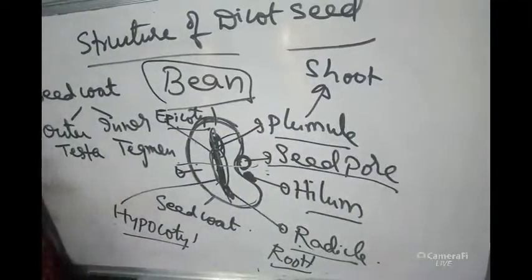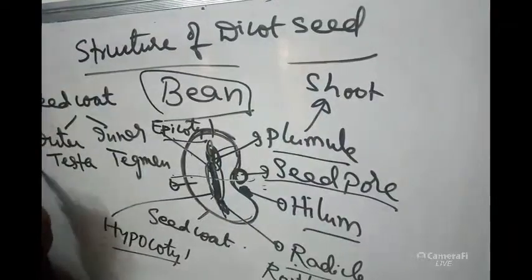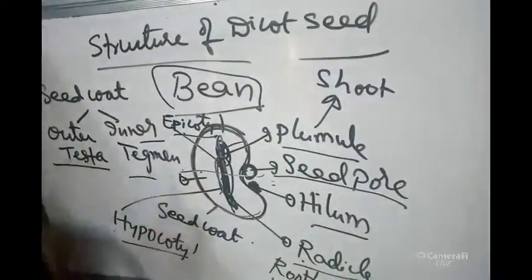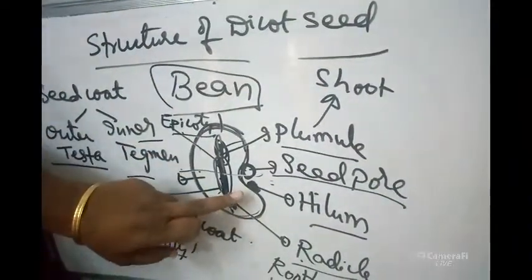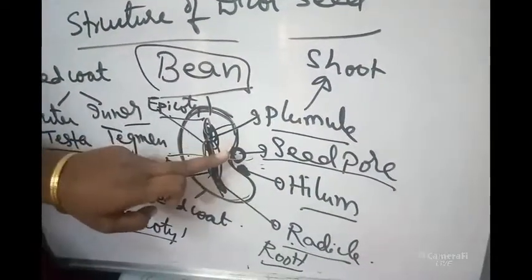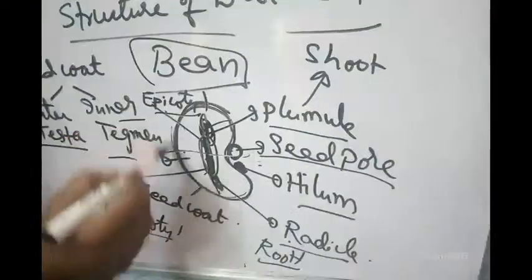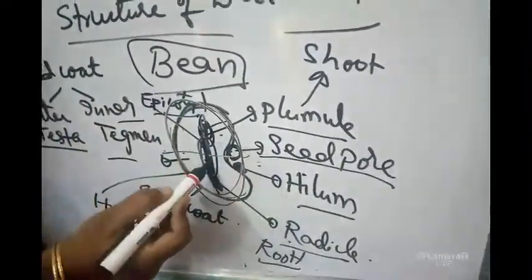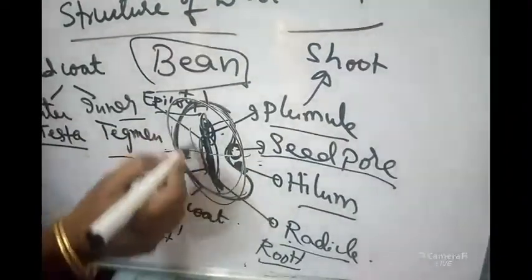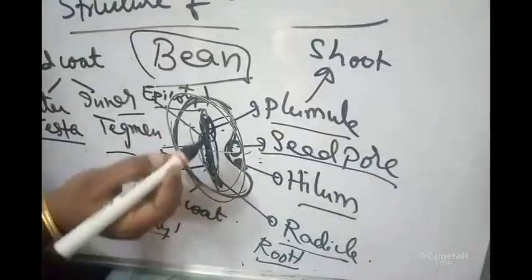So, to repeat, a dicot seed will be having seed coats, outer seed coat testa, inner seed coat tegmen. A hilum, black color portion, will be present, and above that hilum we can see the seed pore, which comes from the micropyle. Inside the seed we can see the embryo, which has a central axis called the embryonal axis.